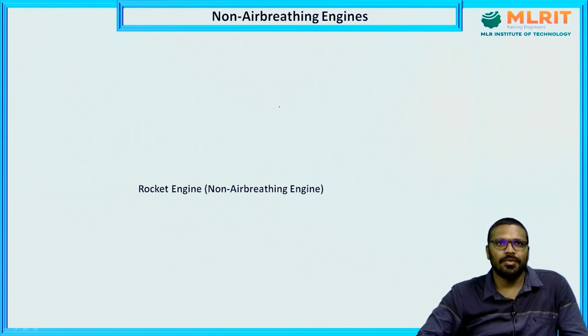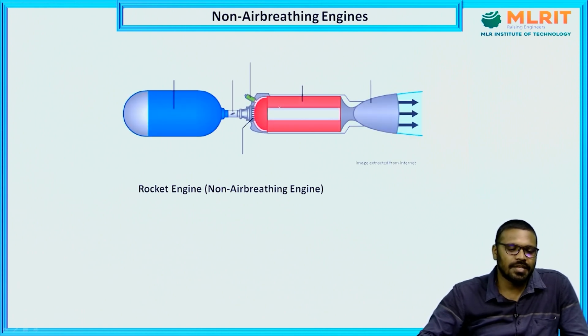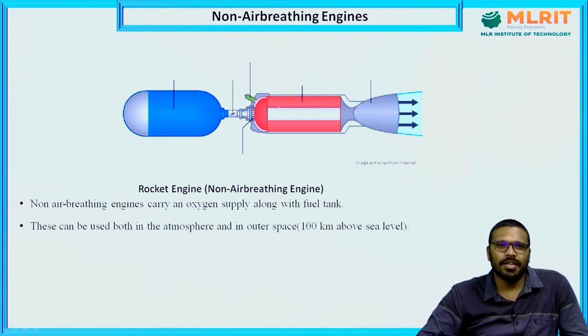Next, coming to non-air breathing engines. An example is the rocket engine. All rocket engines come under non-air breathing engines. Okay, this is the diagram of a non-air breathing engine. So, non-air breathing engines carry an oxygen supply along with the fuel tank. These can be used both in the atmosphere and in outer space, that means a region 100 km from the sea level.